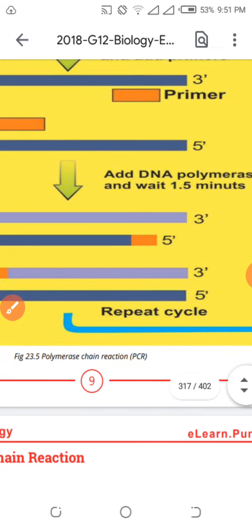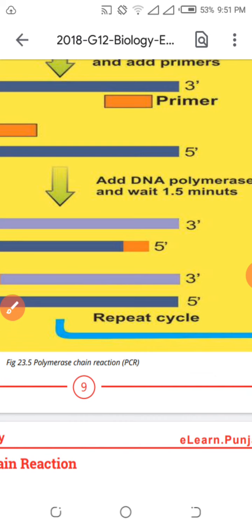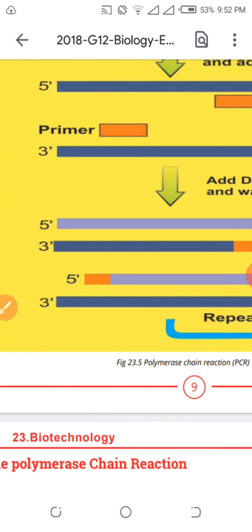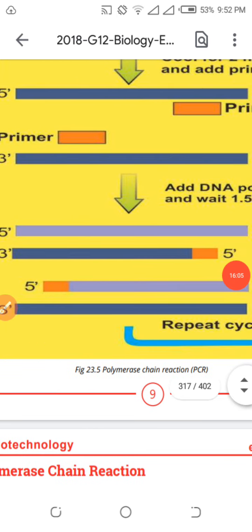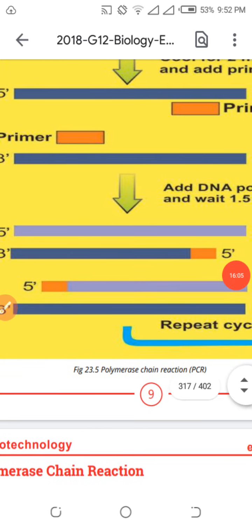Repeat the cycle, this is very important. In cloning of bacteria, like cloning of a plasmid, the process is limited, because some bacteria may grow, some may not grow, and you have to provide nutrition and the bacteria has to give output. But in this case, it is just like a machine, and you can form millions and millions of copies very easily in a limited time. So this is called the polymerase chain reaction. This is the spelling of the enzyme. I am talking about Taq polymerase.